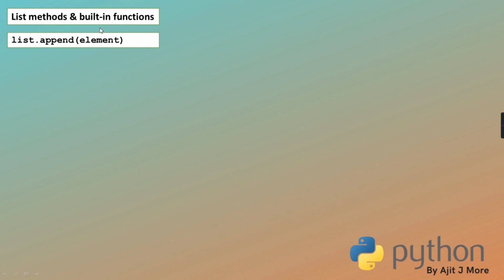But if you pass a list or a tuple, it will treat that whole list or tuple as one element and add it to the list. It will not consider the elements inside that tuple or list. The meaning of append is always attaching at the end.